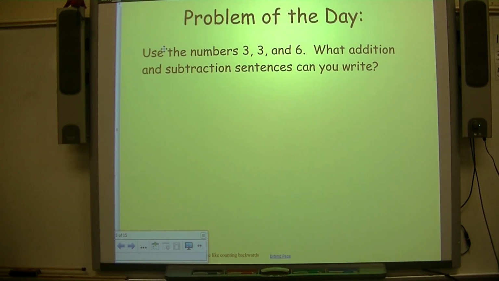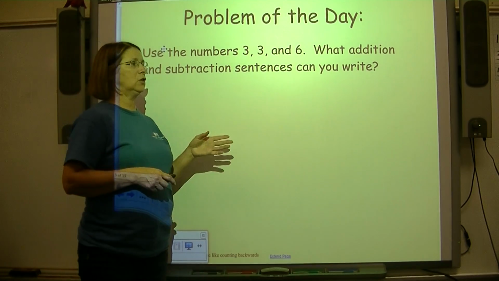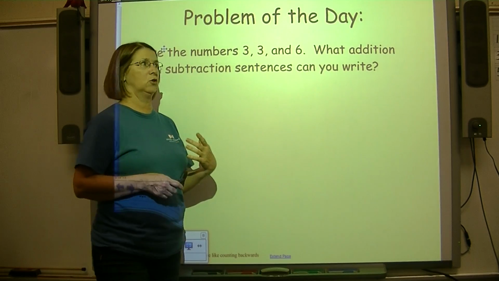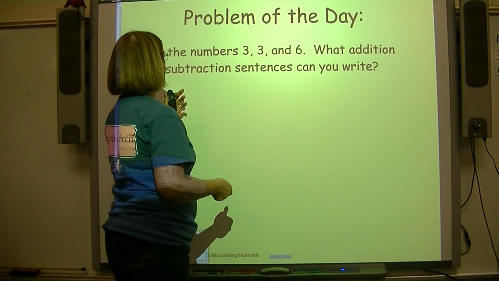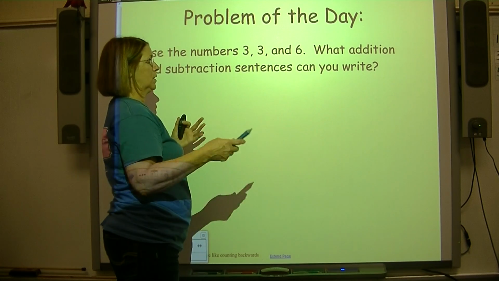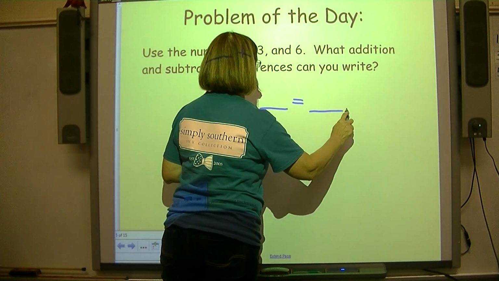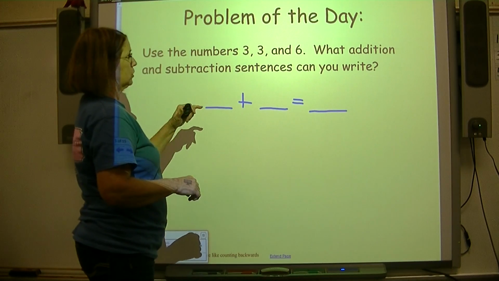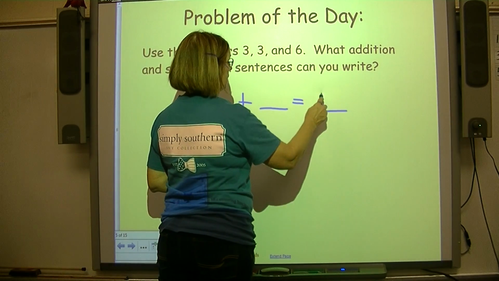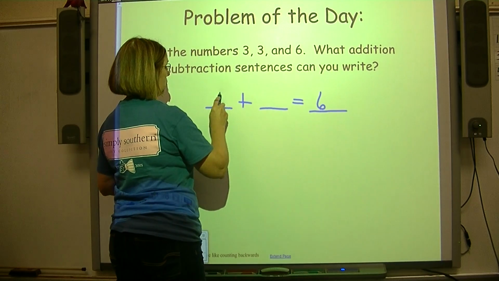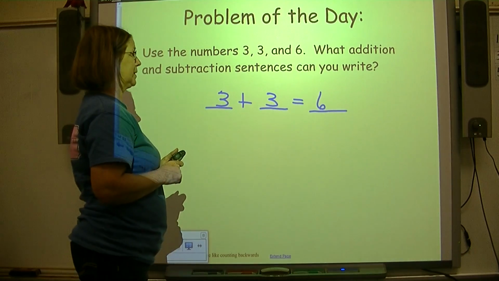Okay, our problem of the day says use the numbers 3, 3, and 6. What addition and subtraction sentences can you write? Well, if I'm going to do an addition sentence, it's going to be blank plus blank equals blank. So when you add, the big number, the number that's more, comes last. That's going to be 6. Well, that just leaves 3 and 3. 3 plus 3 equals 6.